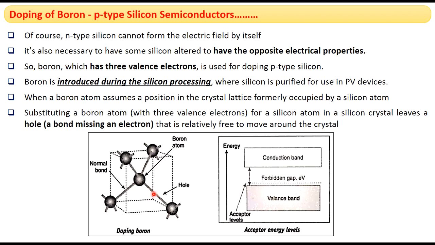This electron is free to move around in the crystal, and this picture represents the acceptor energy levels. This is the valency band, this is the conduction band, this is the forbidden gap between the conduction band and the valency band, and here are the acceptor levels. This is about the doping of silicon for photovoltaics.